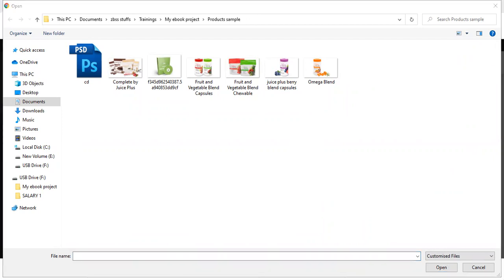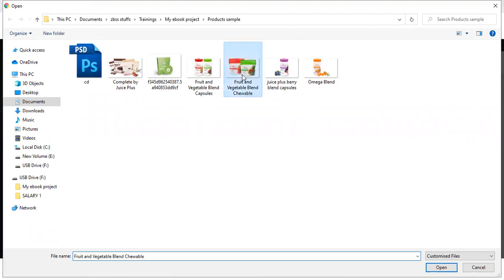Fruit and vegetable blend chewables. I've named my pictures according to the name of the product so that it's easier for me to identify. Okay, here we go. Fruit and vegetable blend chewables.